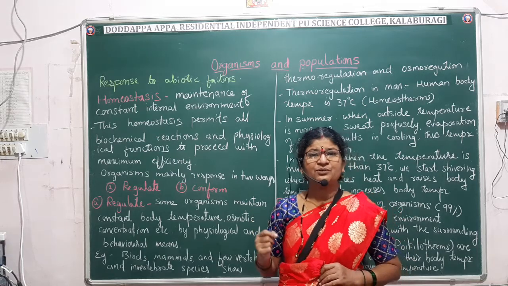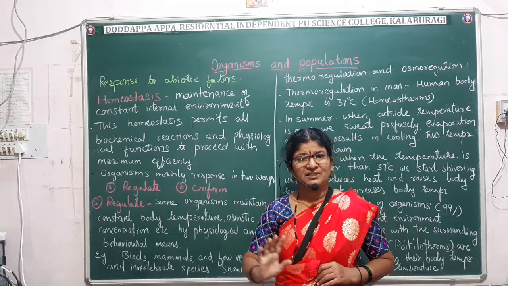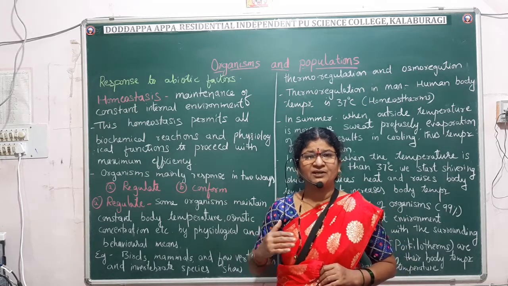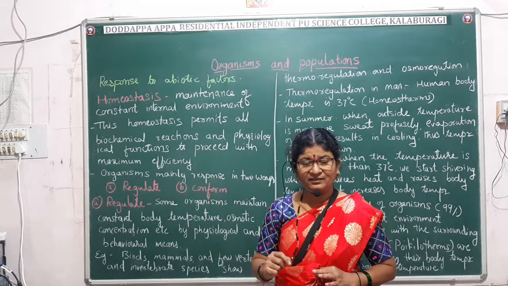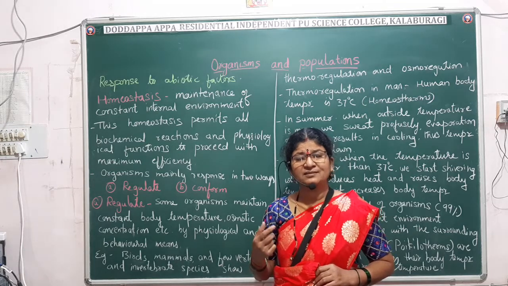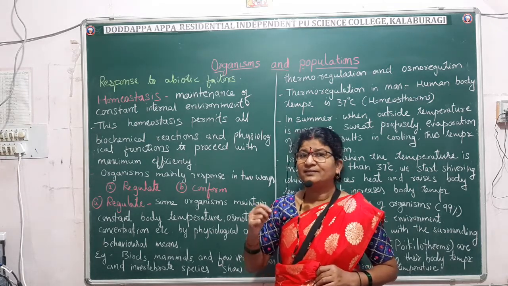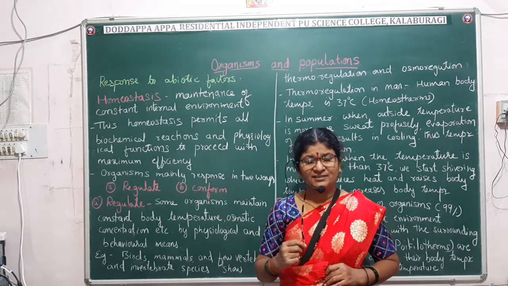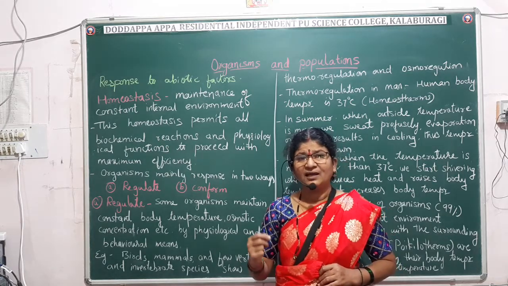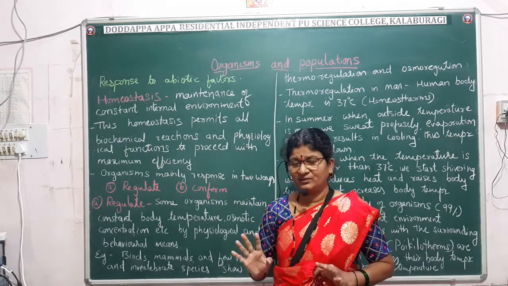If something goes wrong with this, then we will suffer with diseases. The body will not work in a normal way. Why is homeostasis very important? It is important for the metabolic activities of the organism, for normal functioning and normal survival.